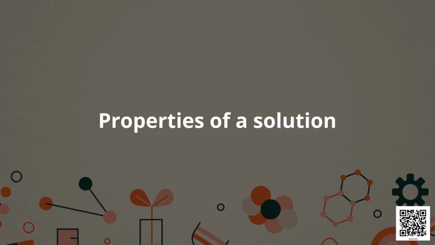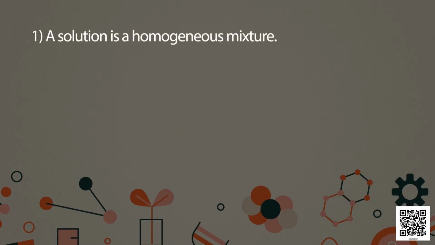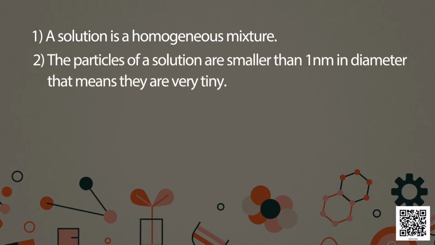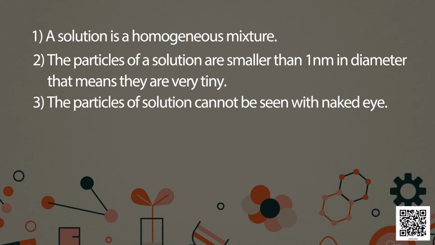Children, now let us know about properties of a solution. A solution is a homogeneous mixture. The particles of a solution are smaller than 1 nanometer in diameter. That means they are very tiny. The particles of a solution cannot be seen with naked eye.